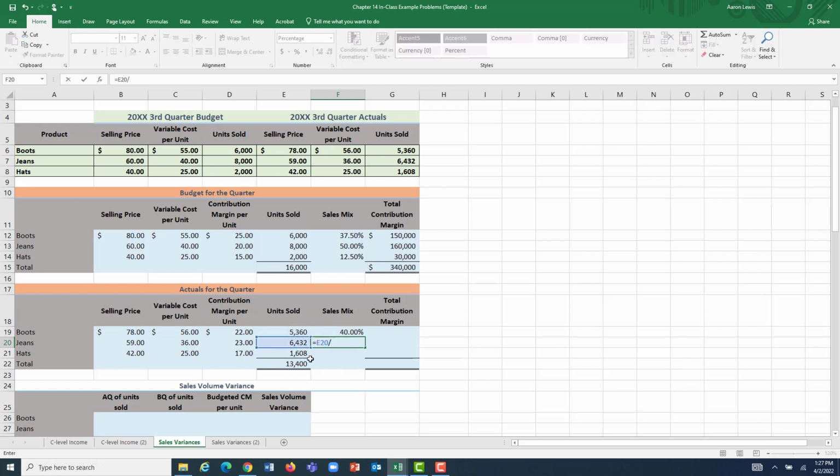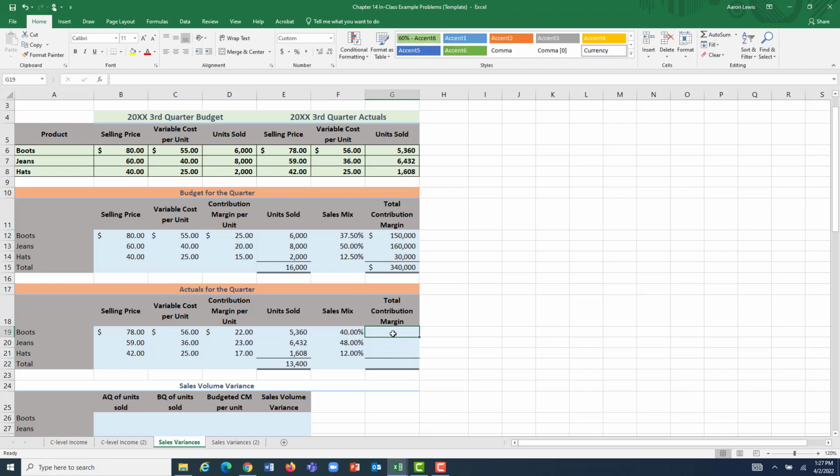6,432 pairs of jeans were sold out of the 13,400 pieces of apparel that we sold during the period. So 48% of our actual sales came in the form of jeans. And 1,608 hats were sold out of the 13,400 pieces of apparel that we sold. That is 12% in total.